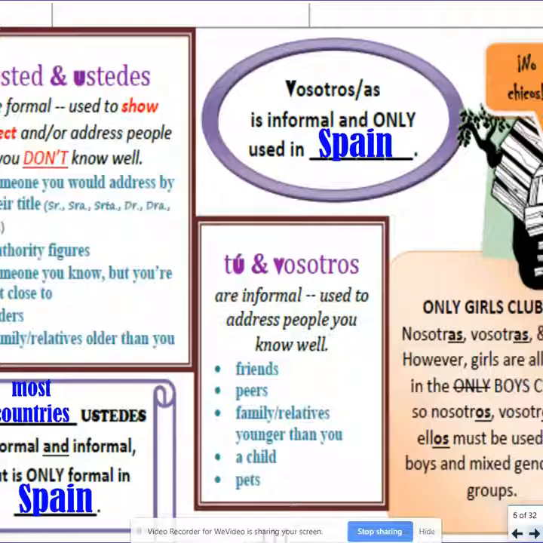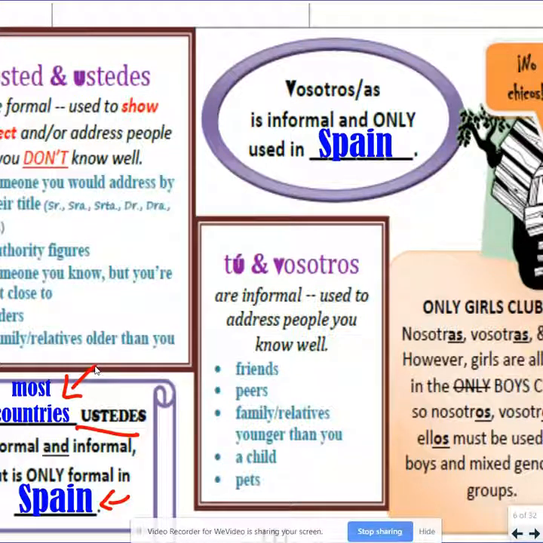And on the bottom, you can also fill in, we said usted and ustedes, they're formal. That means that they are used to address people you don't know very well or someone with a title. In most countries, though, ustedes is formal and informal because it's the only way to say you all in most countries. Except in Spain, it will be formal. Okay, so make sure you fill this in. And in Spain, it is formal.